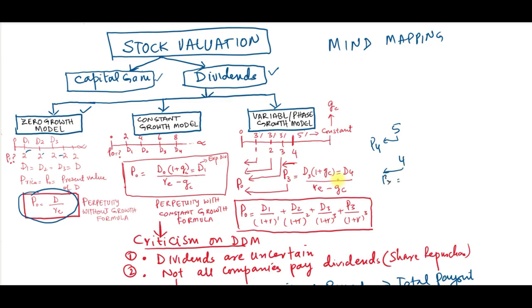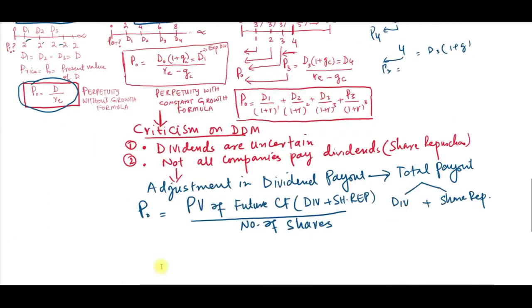So it means that you will use the dividend of year 4 times (1 plus the new g), and here you will use the dividend of year 3 times (1 plus g). This is the thing you need to remember.